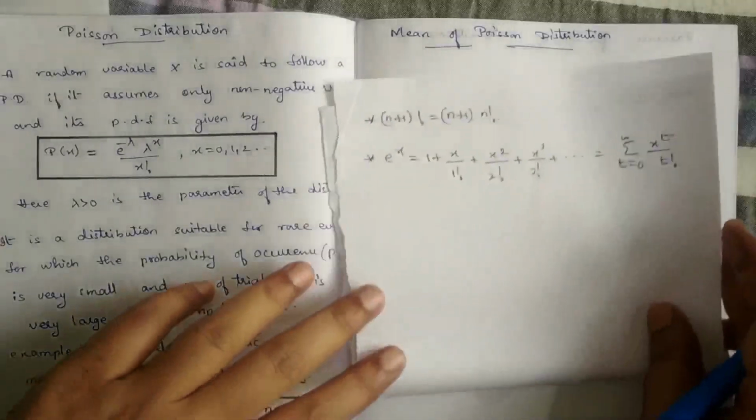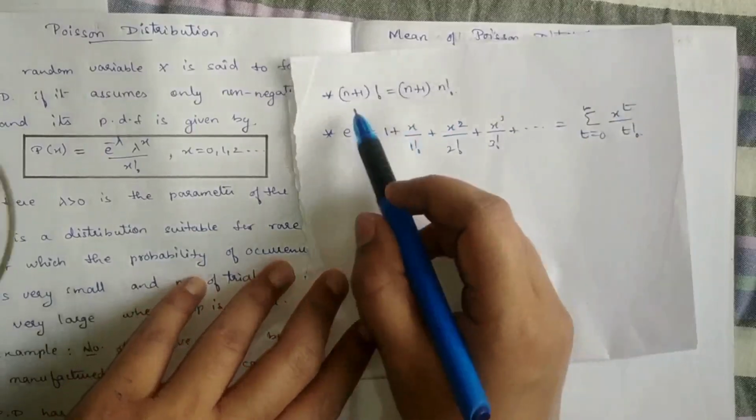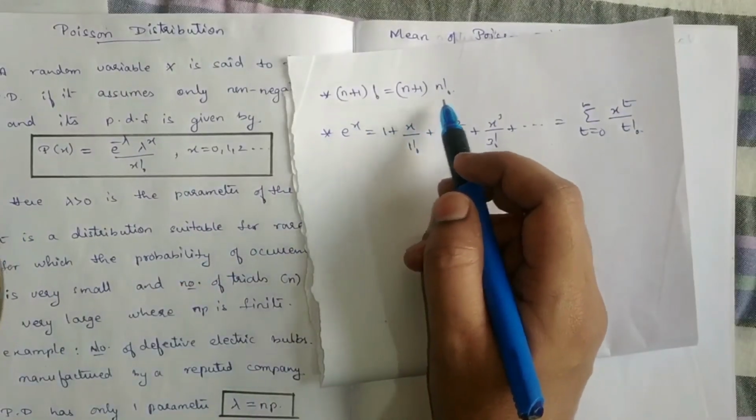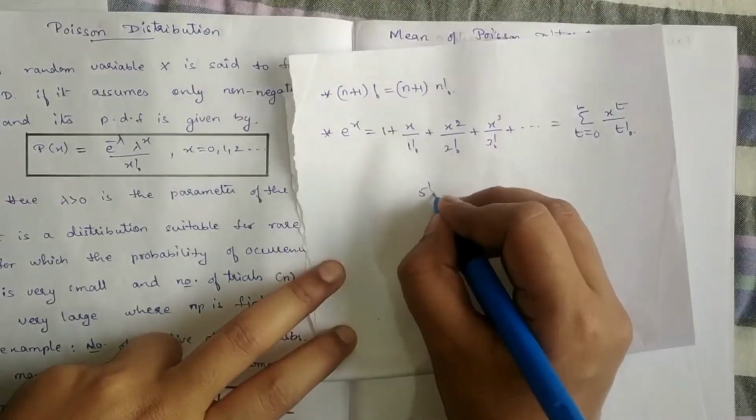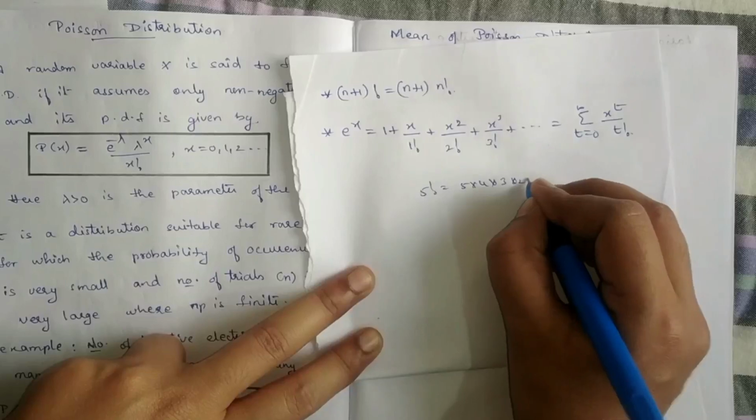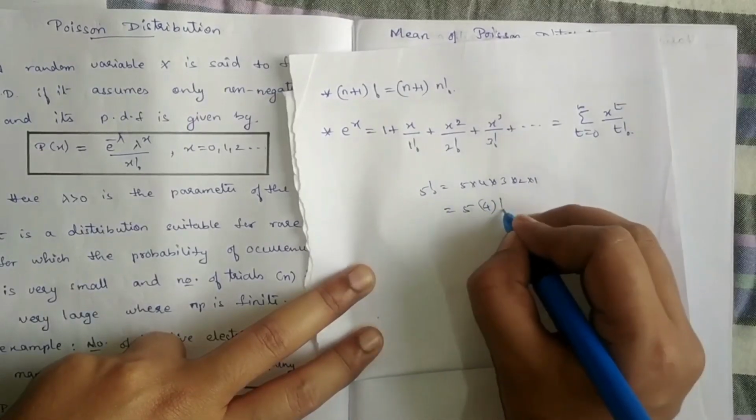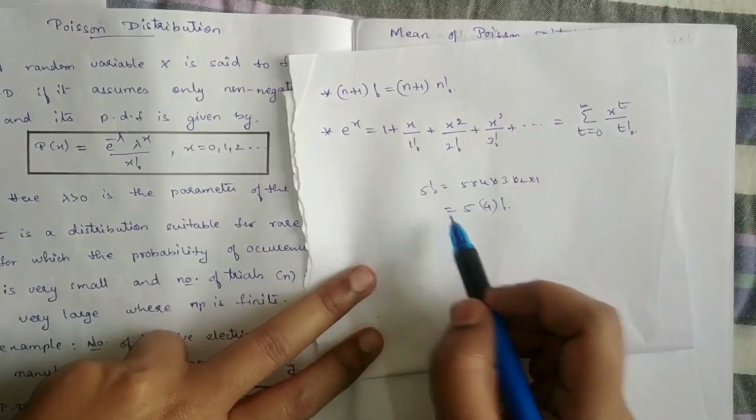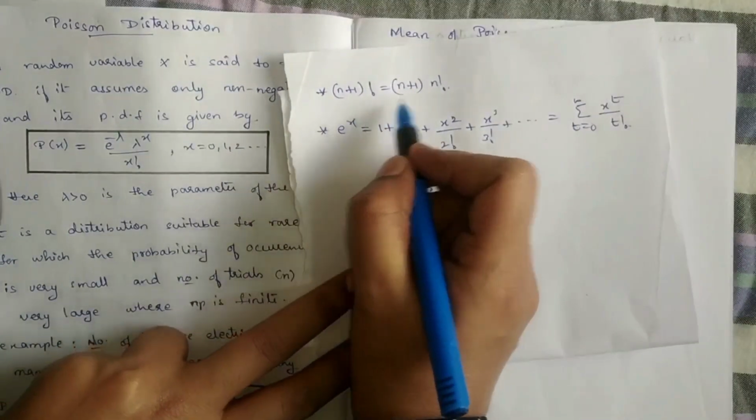Before we begin with the proof of the mean, these are the two note points. N plus 1 factorial can be written as N plus 1 into n factorial. Suppose you have 5 factorial. 5 factorial can be written as 5 into 4 into 3 into 2 into 1, so this can be written as 5 into 4 factorial. Similarly 10 factorial can be written as 10 into 9 factorial. So n plus 1 factorial can be written as n plus 1 into n factorial.